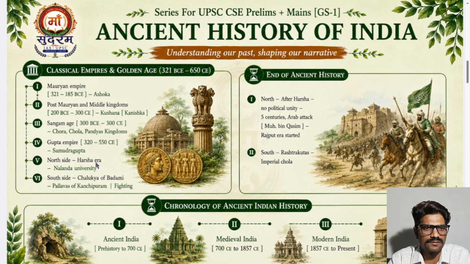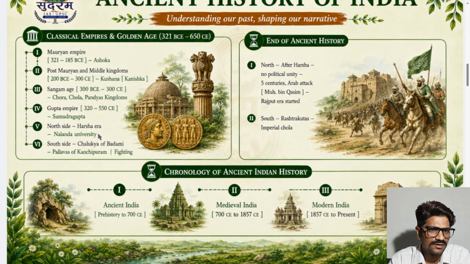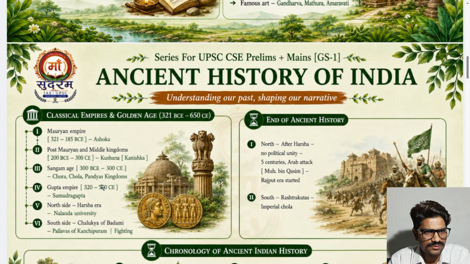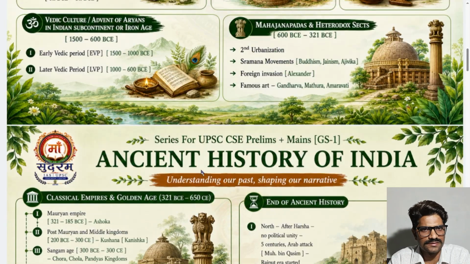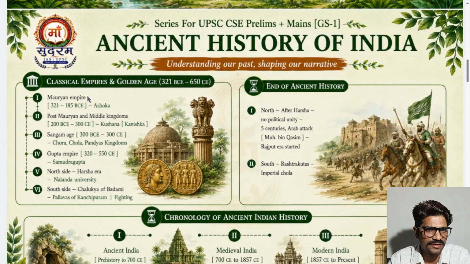They were three siblings. Here also a very nice story, so we shall discuss it. And on the south side, after the Sangam age, the Chalukyas of Badami and the Pallavas of Kanchipuram were also fighting each other. So this is the chronology actually, and each one is one chapter. Basic things we have to discuss here, but at least you will get an idea of what we shall discuss.